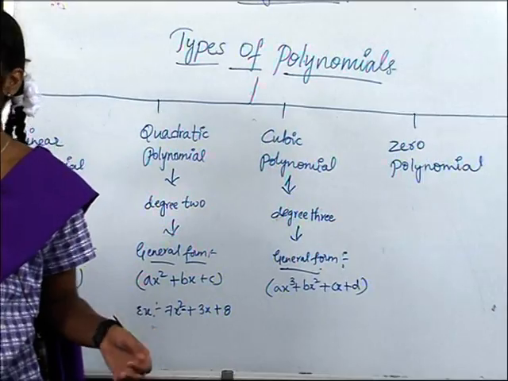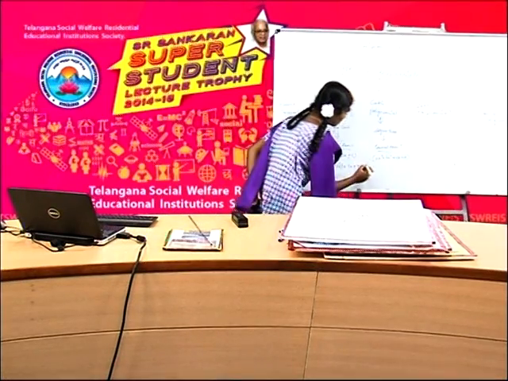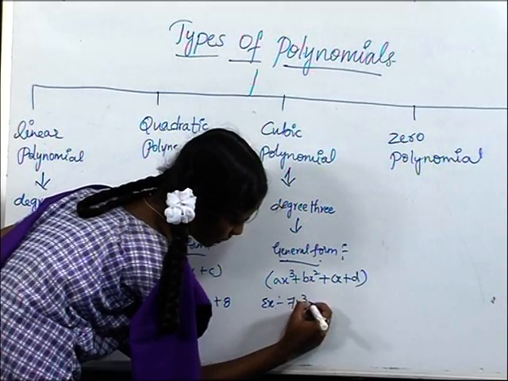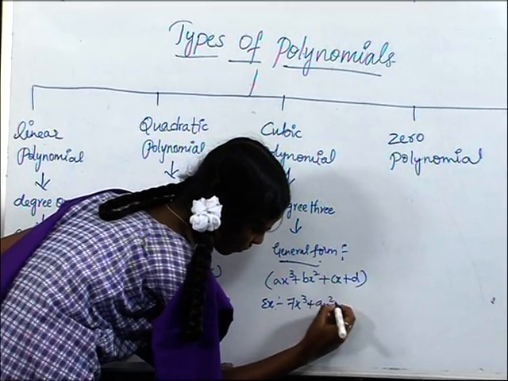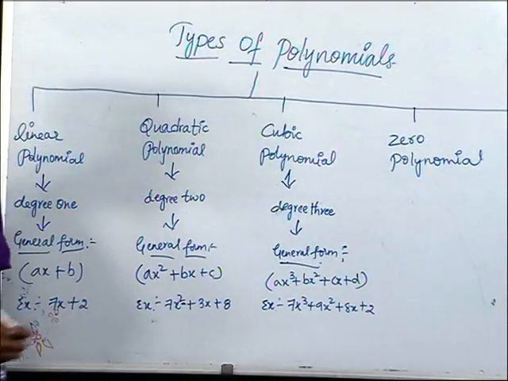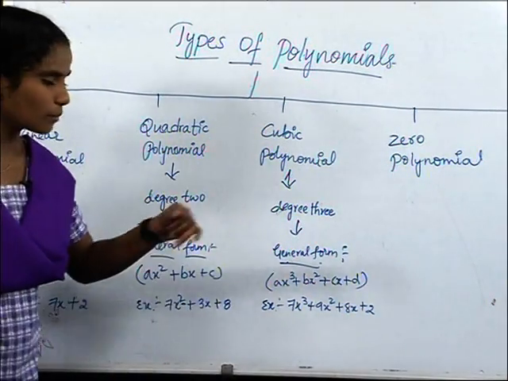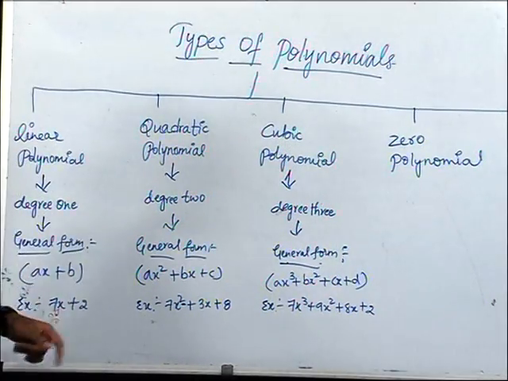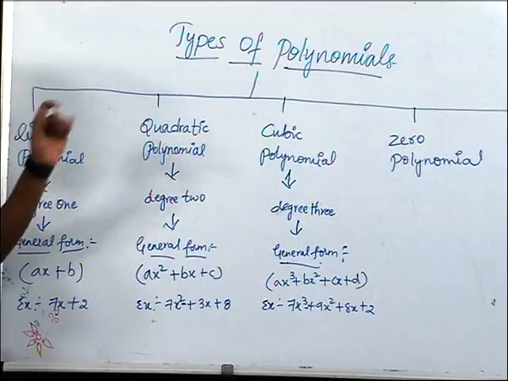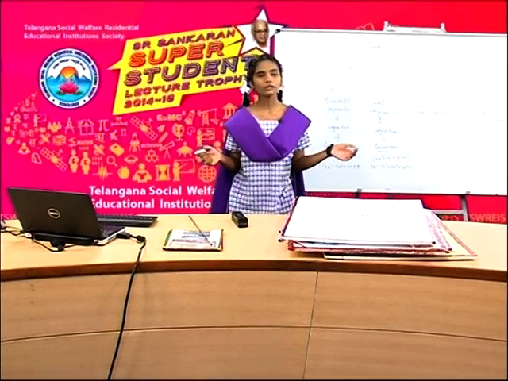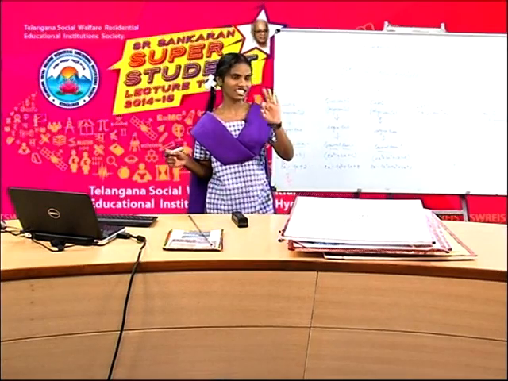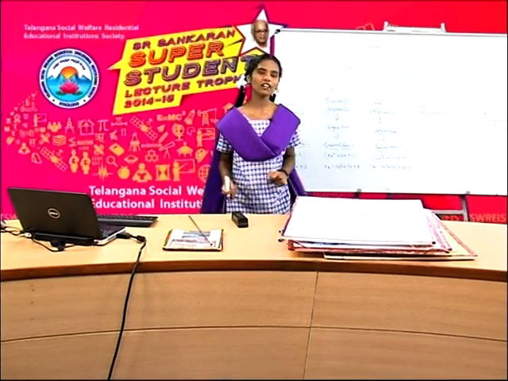For example of cubic polynomial, 7x cube plus 9x square plus 8x plus 2. Friends, if you observe this polynomial, in this polynomial the degree is 3, so it is called as a cubic polynomial. According to cubic polynomial, a polynomial whose degree is 3 is called a cubic polynomial.